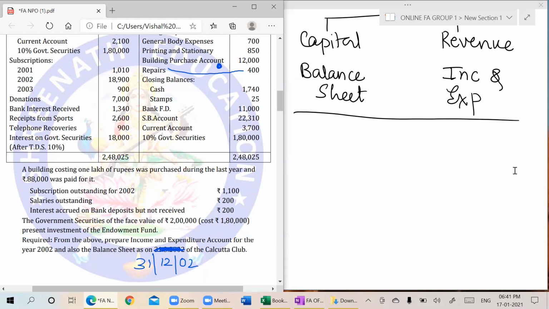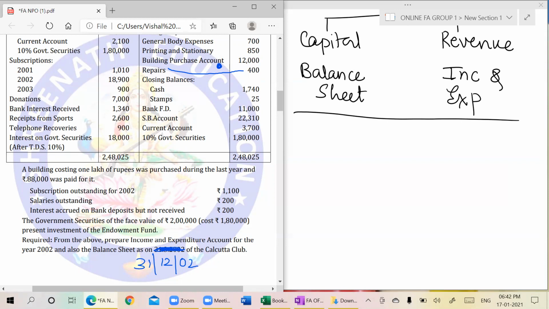A concept of fund and fund investment means जितना investment रहेगा उतना ही fund होगा. And it also means if there is a fund or fund का investment होगा, then whatever income is relating to fund investment will not go to receipts and payment, it will go to fund. That means interest on government securities will not go to income and expenditure, it will go to fund account. Okay, you require that's all.